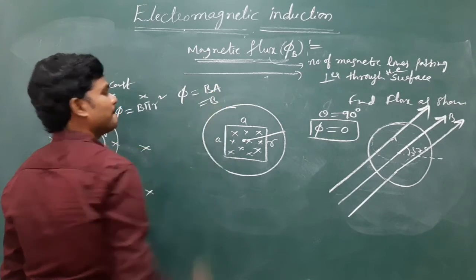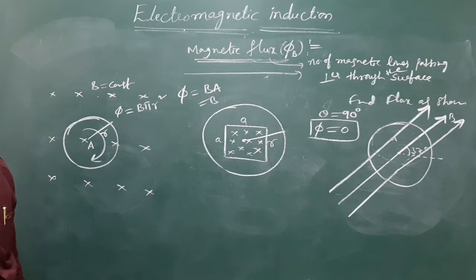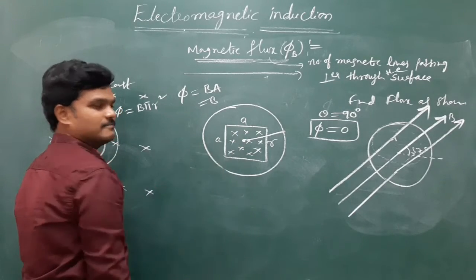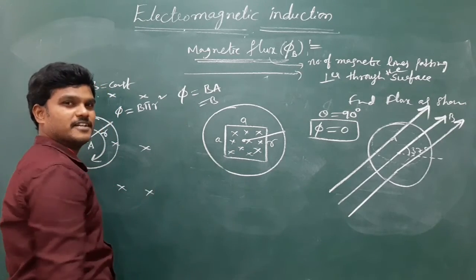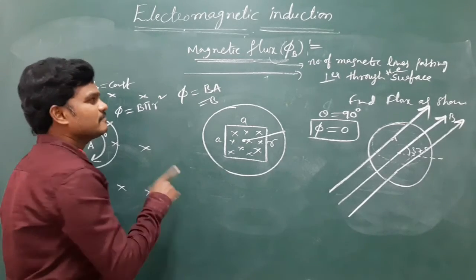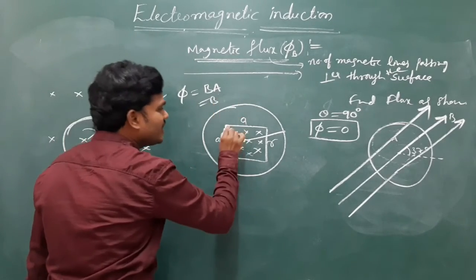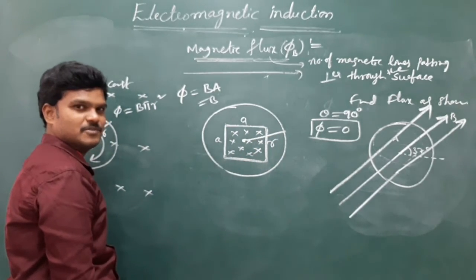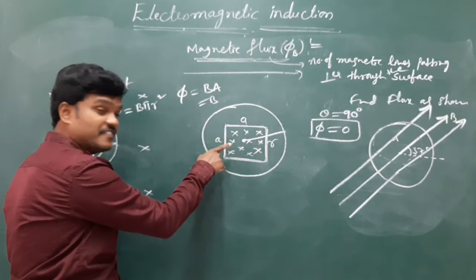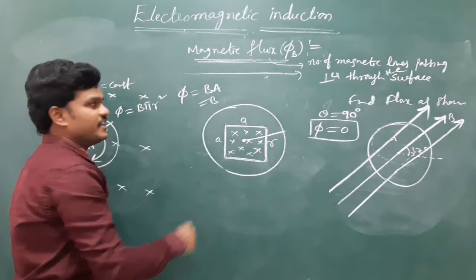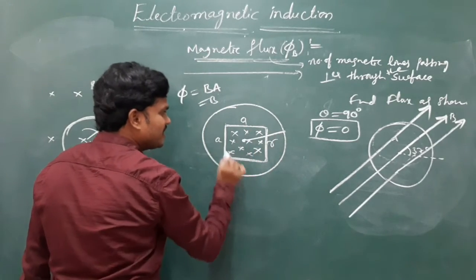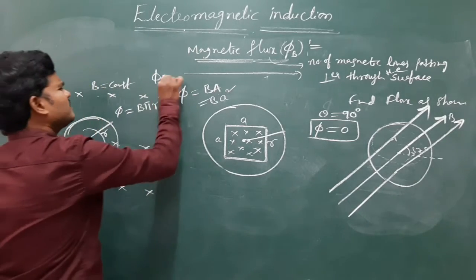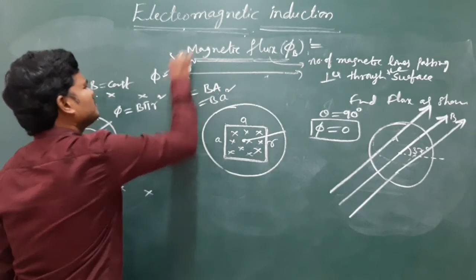Then what is that A? Is it pi r square, or A square, or otherwise pi r square minus A square? Tell me which one. So here A is only the area of the magnetic field region, the area of the surface which is in the magnetic field. So it is B A square, but not B into pi r square. So that is the wrong answer.